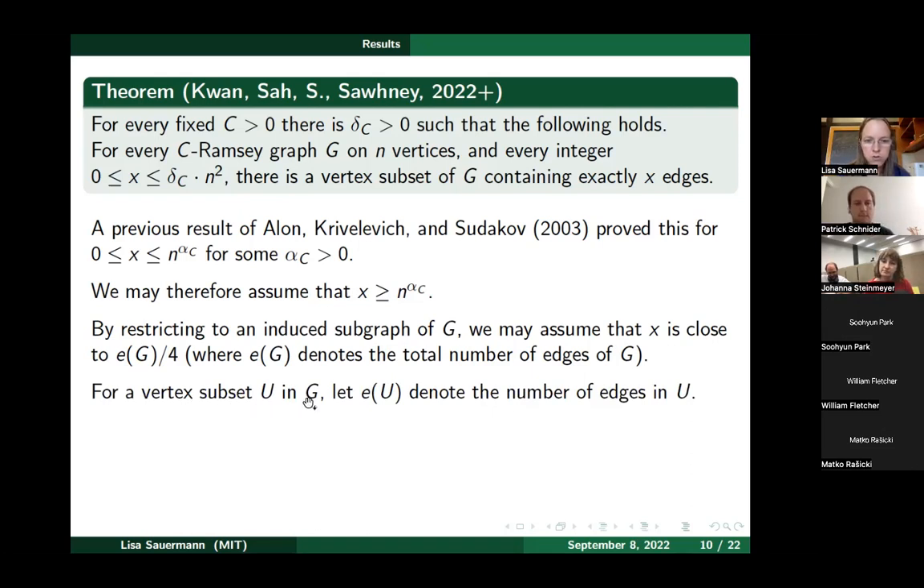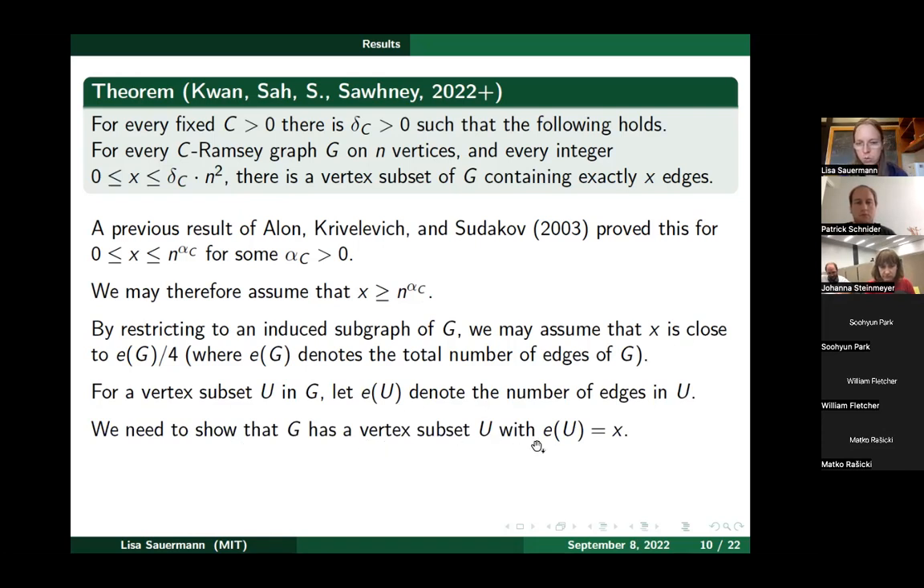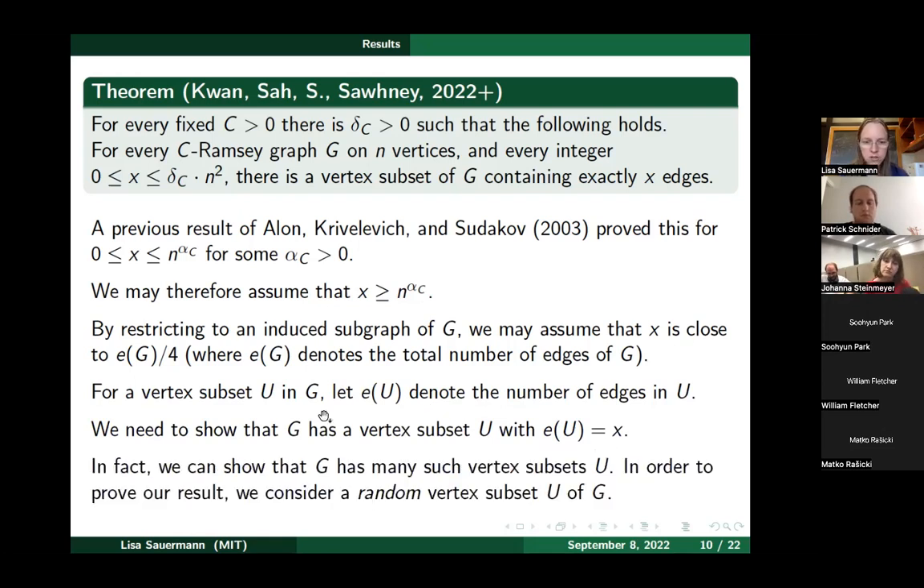Now let me also introduce another piece of notation. For a vertex subset U of G, let E(U) denote the number of edges inside U. With this notation, what we need to show is that our Ramsey graph G has a vertex subset U where E(U) is exactly equal to x. In fact, assuming that x is reasonably close to E(G)/4, what we show is not just that there exists at least one such vertex subset, which is what we need for the conjecture. We show that G has many such vertex subsets. And how do we do this? Well, we again use the probabilistic method that I mentioned earlier.